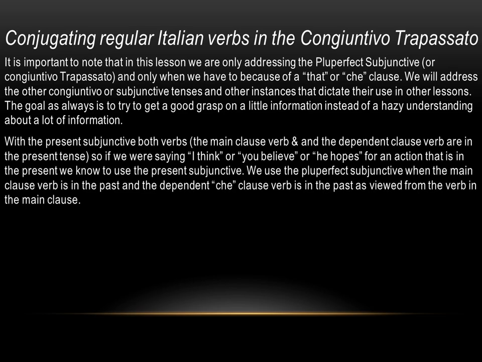With the present subjunctive, both verbs, the main clause verb and the dependent clause verb, are in the present tense. So if we were saying, I think, or you believe, or he hopes, for an action that is in the present tense, we know to use the present subjunctive. We use the pluperfect subjunctive when the main clause verb is in the past, and the dependent che clause verb is in the past as viewed from the verb in the main clause, or it's in the past as viewed from the past.